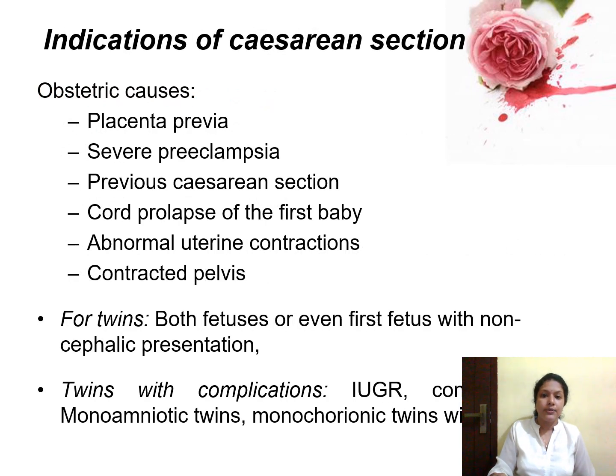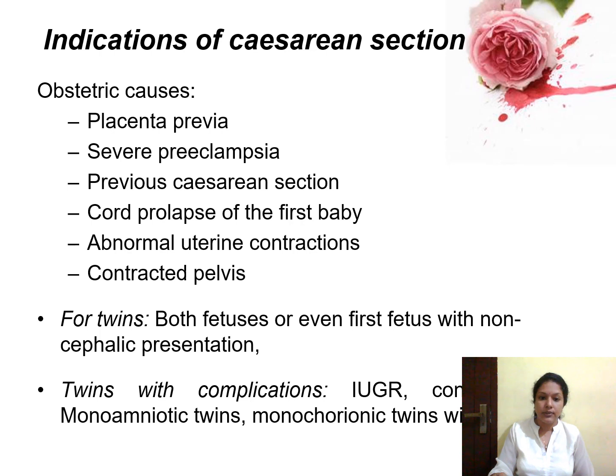And the indications for cesarean section in the case of multiple pregnancy include if the mother is having placenta previa, that is, if the placenta is located in the lower segment of the uterus; if the mother is having preeclampsia, that is, hypertension associated with proteinuria and edema; if the mother has a previous history of cesarean section; if cord prolapse is there for the first baby; if abnormal uterine contractions are there; or if a contracted pelvis is there. In those cases you can go for the cesarean section.